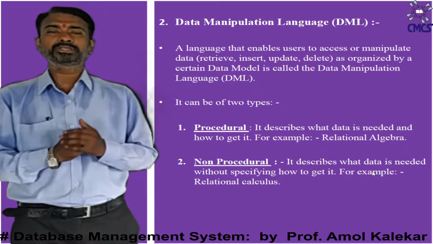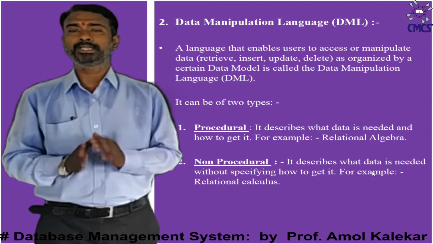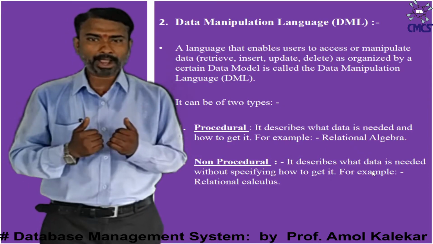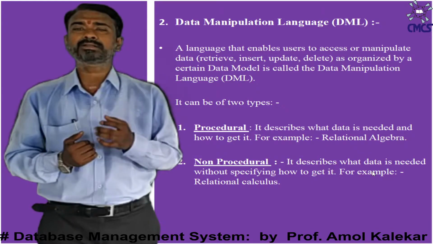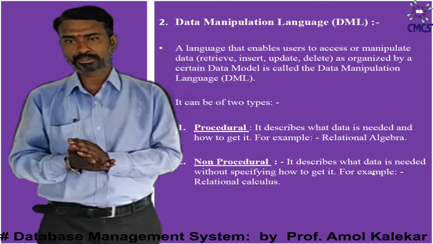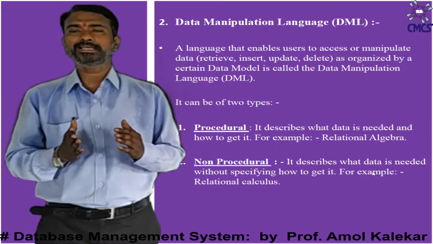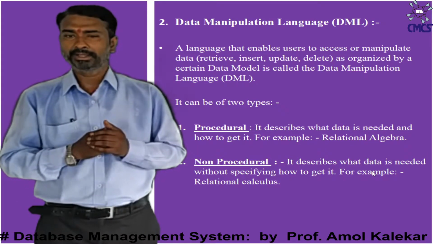And the second one is the non-procedural DML. It describes what data is needed or required without specifying the methods of retrieving it. For example, relational calculus. So by using these two types of DML, you can access the data depending on your requirement.